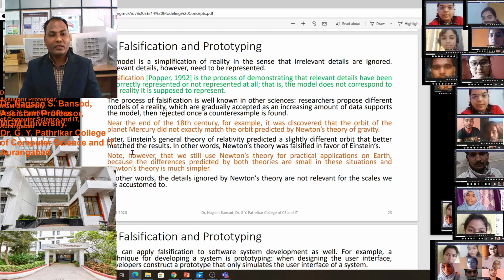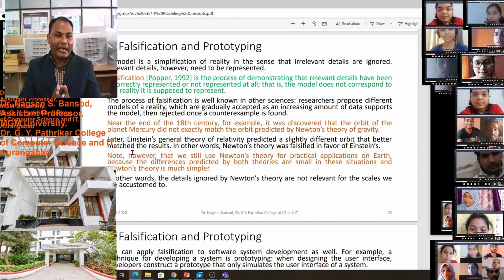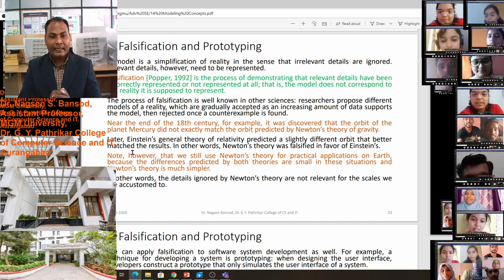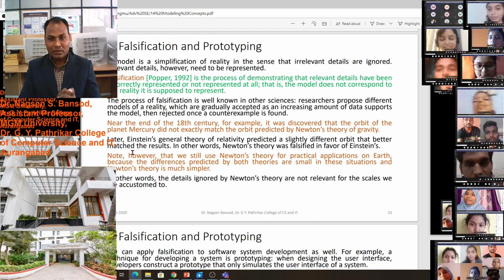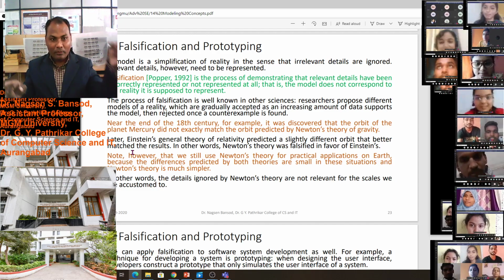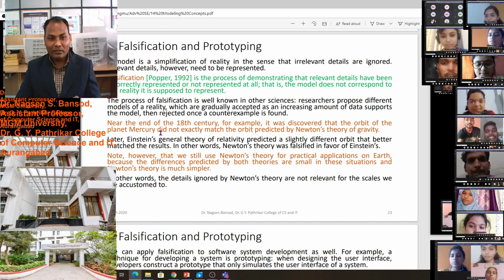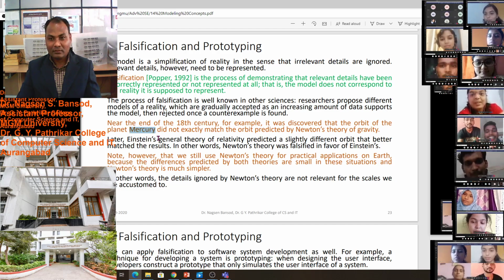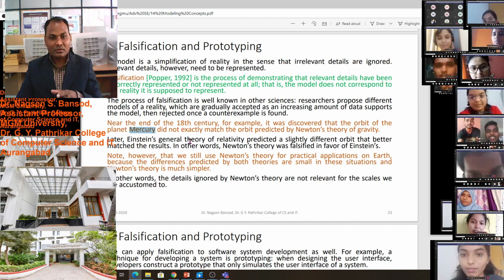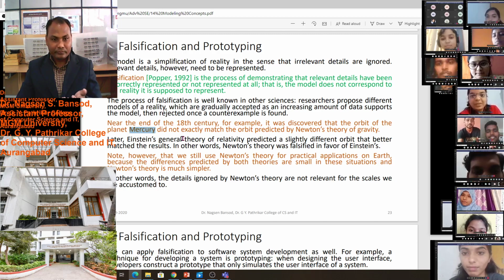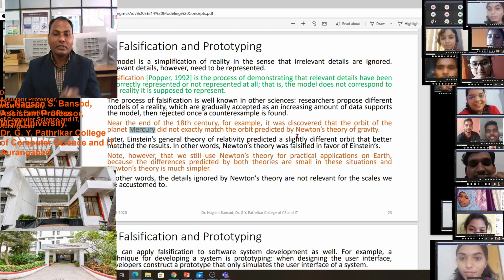Near the end of the 18th century, for example, it was discovered that the orbit of the planet Mercury did not exactly match the orbit predicted by Newton's theory of gravity. You know orbit? In orbit there are planets like Mercury. Have you seen the planet Mercury? That is revolving in the orbit. But it did not exactly match the orbit predicted by Newton's theory.